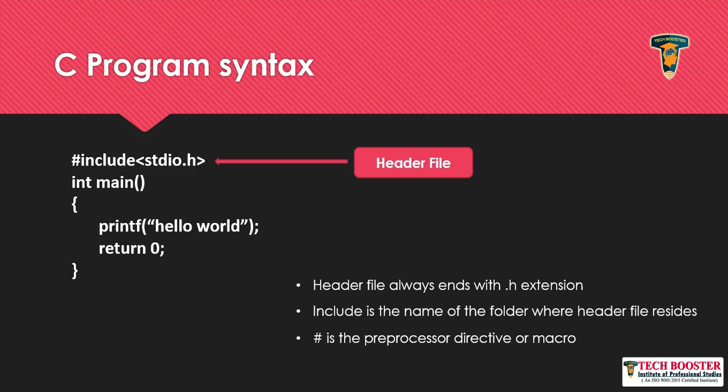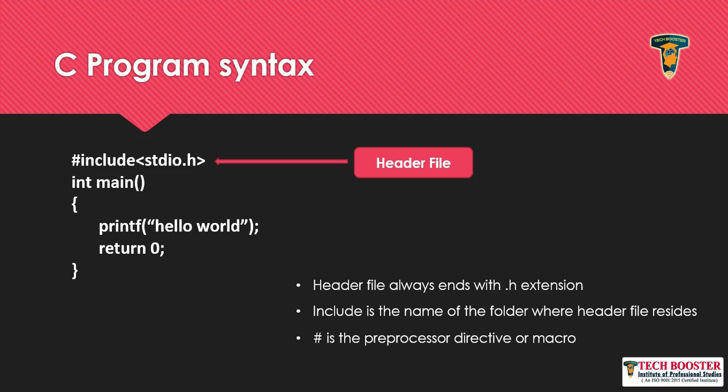Now the next line that you need to write is your main function. You can check out, this is your main function. Main function is basically used to indicate your compiler from where your program will start. In our next video, we will be discussing this main function in details. As of now, you just need to know main function is the point from where your program will start, and then you need to use this curly bracket, and within your curly bracket you need to write your program.